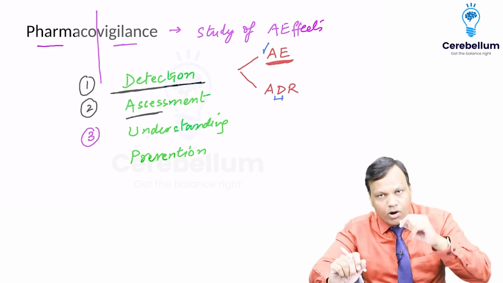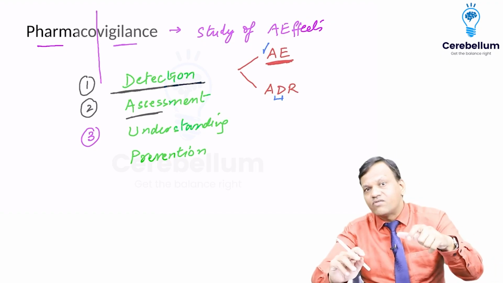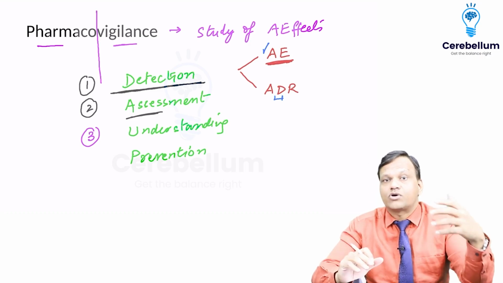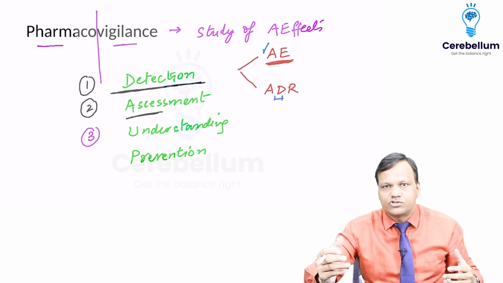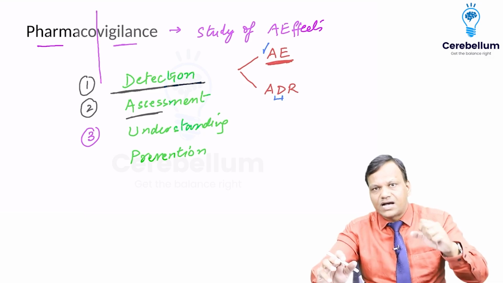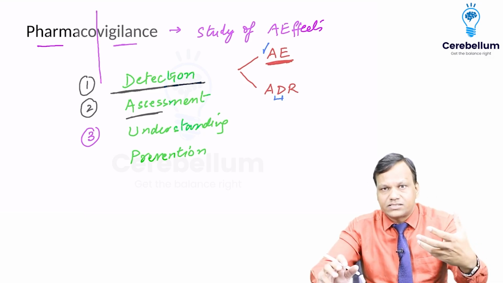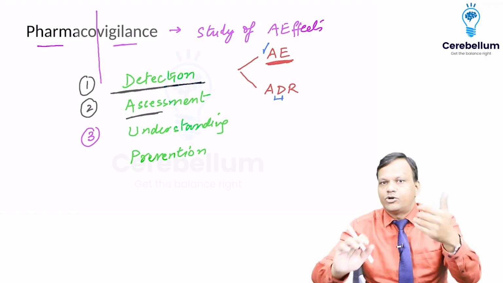After the assessment, we will try to understand. We will apply our knowledge of pharmacology and medicine to understand the mechanism, how the drug is causing the side effect. Like NSAIDs causing peptic ulcer. We apply our knowledge of pharmacology and came to know that NSAIDs decrease prostaglandins. The prostaglandins were protecting the stomach, so the protection has gone, and that can lead to peptic ulcer.